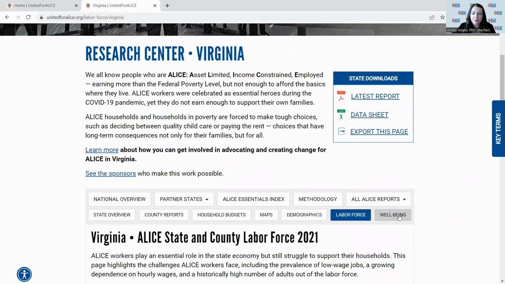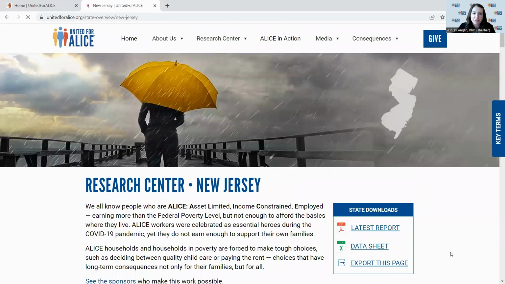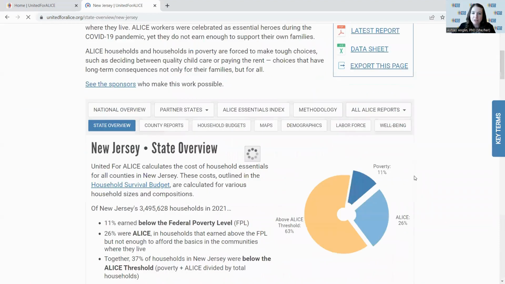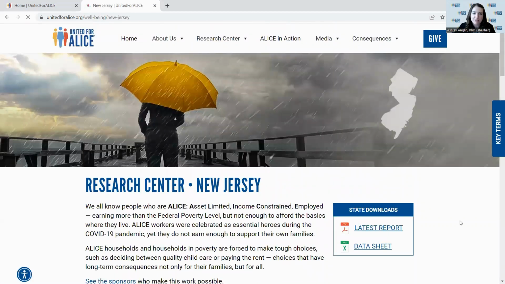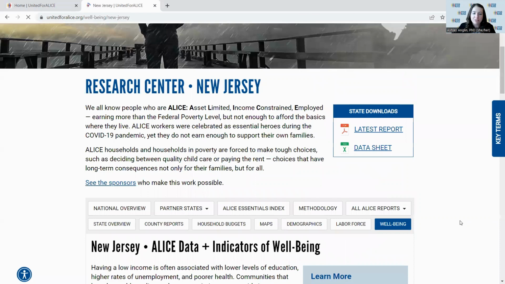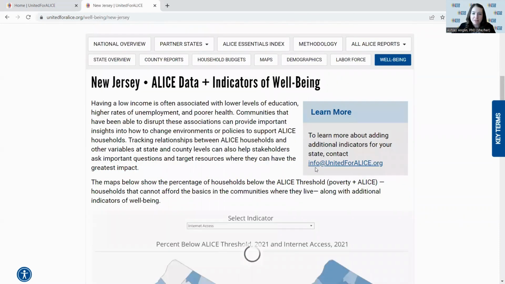We also have available the well-being tab. This is where you can see indicators of well-being along with key ALICE data. I'm going to take a look at this for New Jersey because here you have all of the different options available that you can see on this tab. All states have internet access as their primary indicator, but there's the ability to purchase additional indicators for states. So for information about that, you can reach out to info@unitedforalice.org.